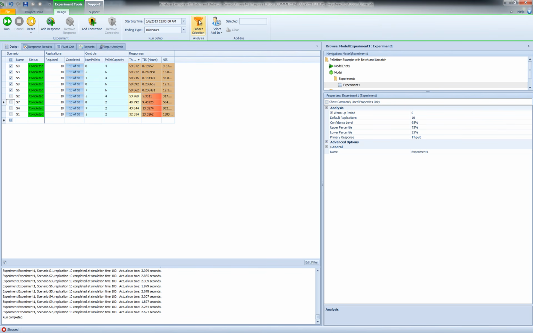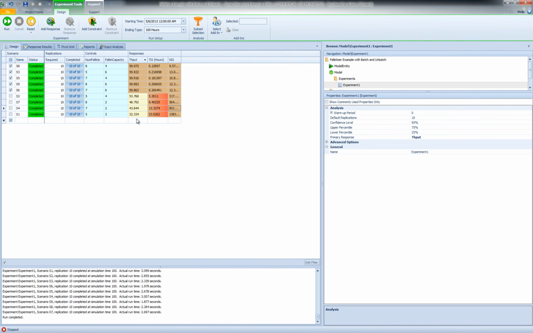So if I actually use the subset selection, you will see that in terms of the throughput, my scenarios are divided into two sets. So the dark ones are the ones that are potentially best, but we weren't able to identify the actual best. But the light colored ones are the ones that we know are bad.